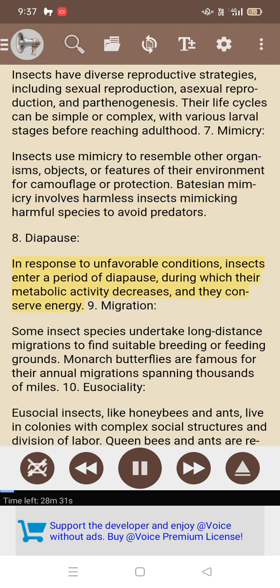8. Diapause. In response to unfavorable conditions, insects enter a period of diapause, during which their metabolic activity decreases and they conserve energy. 9. Migration. Some insect species undertake long-distance migrations to find suitable breeding or feeding grounds. Monarch butterflies are famous for their annual migrations spanning thousands of miles.